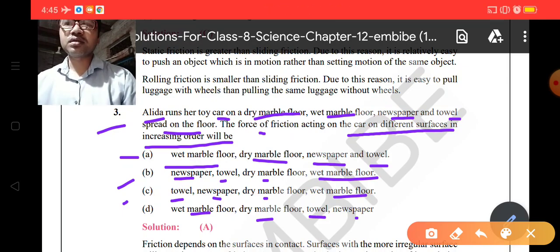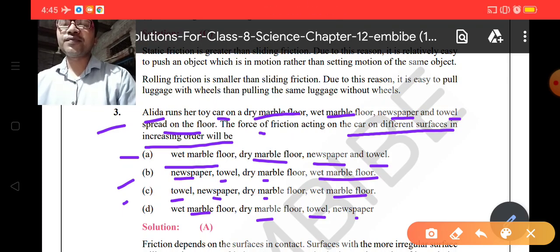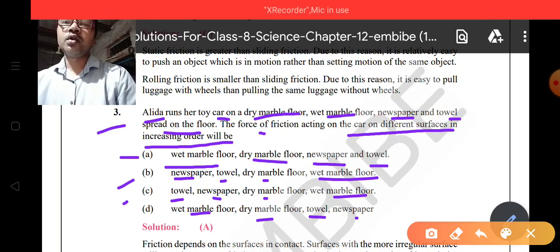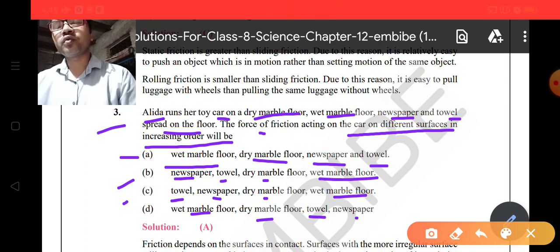By using this basic concept, you can also choose the correct answer. The correct answer is A. But we also know that on the wet marble floor the friction is less. It is quite large on dry marble floor, and it is very high on newspaper and towel. So you can see here option A is actually the correct answer of this question. Okay, so you can note it down, that is option A.